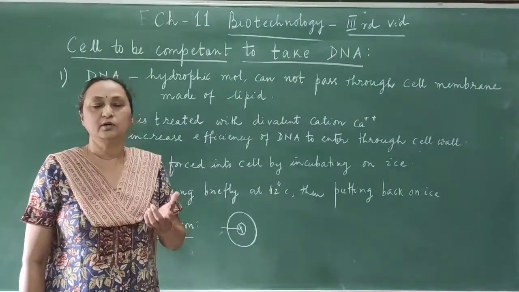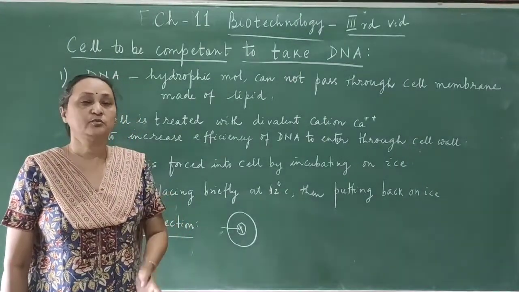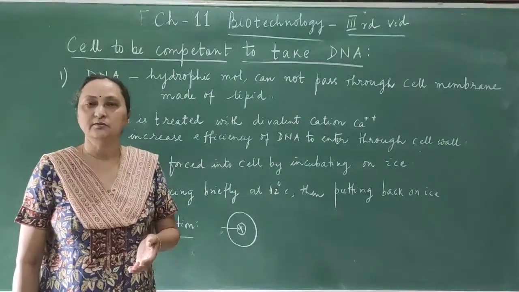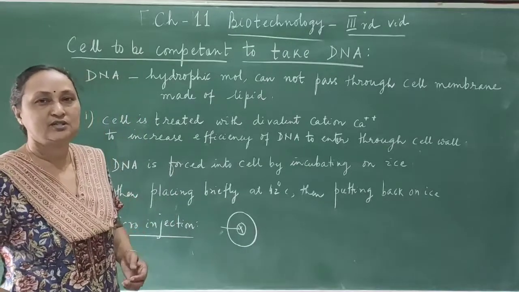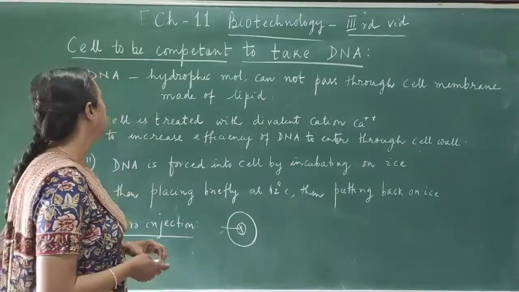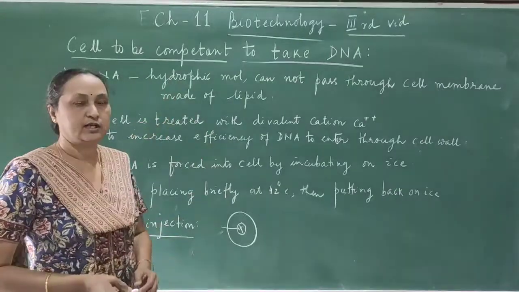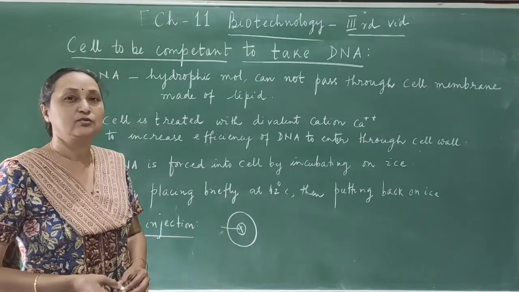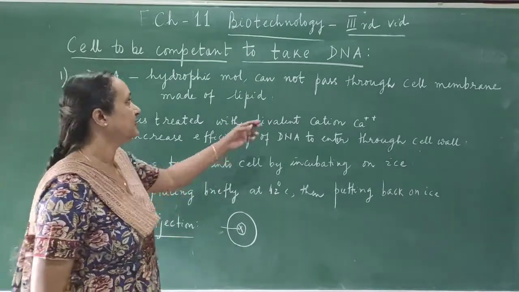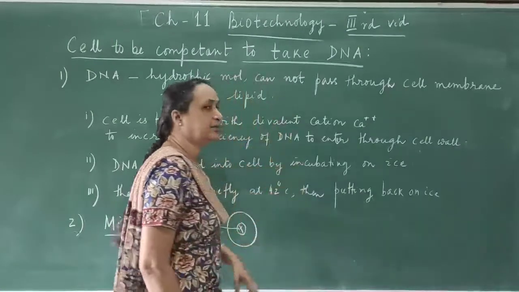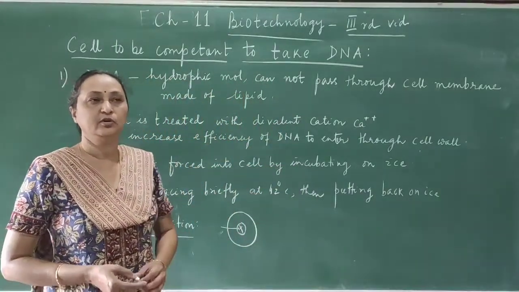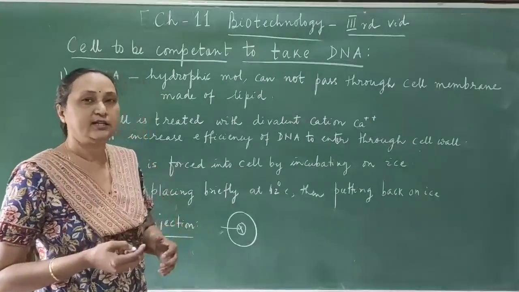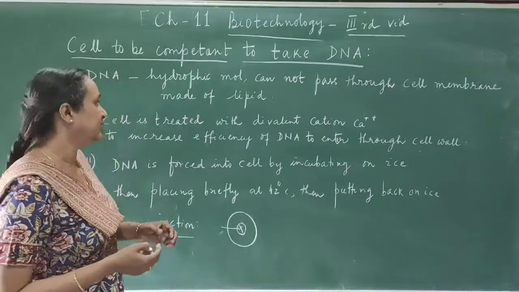To take any foreign piece of DNA, a cell has to be competent. If the cell is not competent, then it cannot accept the foreign piece of DNA. What is the procedure by which the cell becomes competent? DNA is a hydrophilic molecule. Hydrophilic means water-loving, and hydrophilic molecules cannot pass through lipid or fat. You know that the cell membrane is made up of lipid. So the DNA, being hydrophilic, cannot enter into the cell because of the lipid in the cell membrane. So what is the technique? How can the cell be made competent?